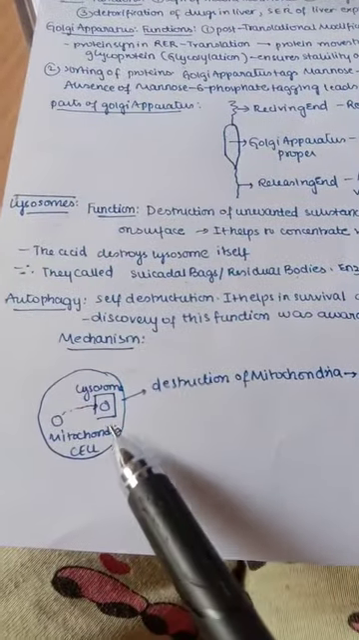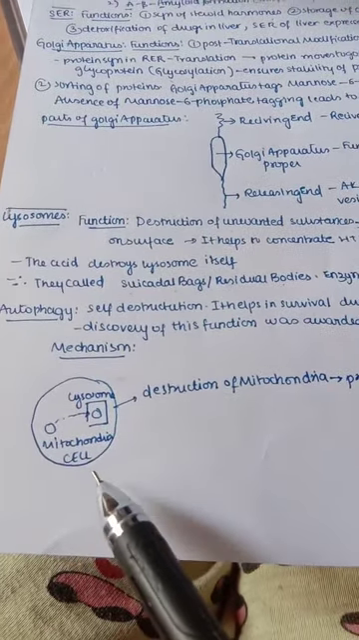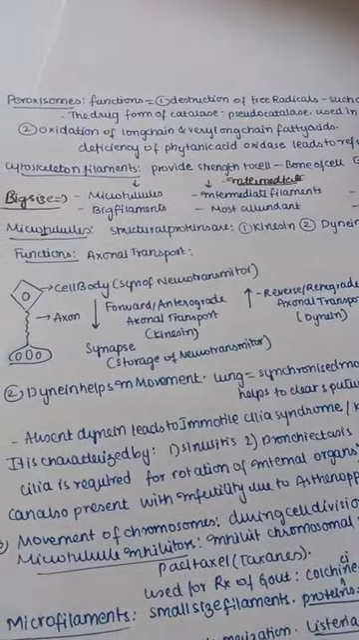So why is our cell choosing only mitochondria? Because our mitochondria inner membrane is very rich in protein. So whenever we destroy this, we get a large amount of protein so that it undergoes metabolism and finally energy is produced. Now let us move on to peroxisomes.